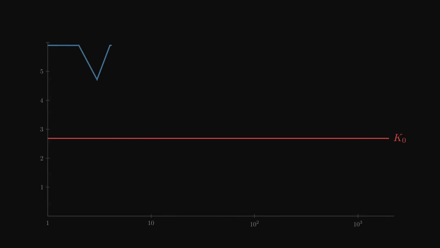Here is pi. I have computed 10,000 of its continued fraction coefficients, and here is the running geometric mean, plotted against the log of the step count. For the first few dozen terms, it is chaos. The 292 in pi's expansion smashes the running mean upward, then it crashes, then it ticks up, then it oscillates. But keep watching. By step 1000 it is getting close. By step 10,000 it is sitting almost exactly on 2.685. Pi is apparently not special.